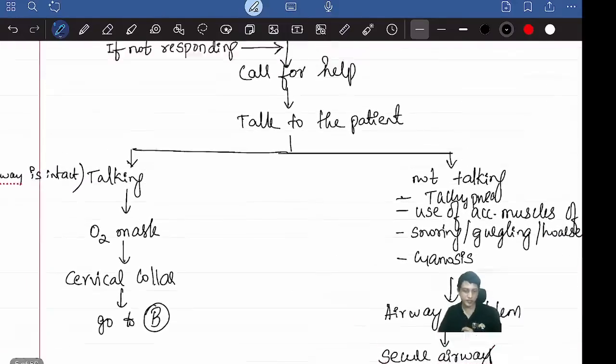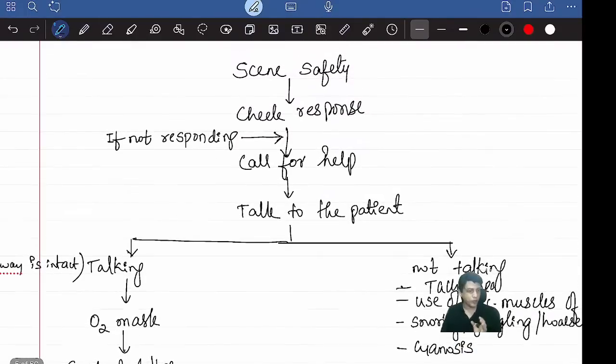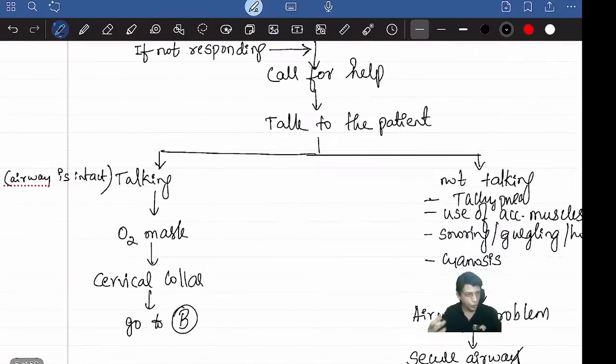Check whether the patient is responding or not. If not responding, then call for help. Call the ambulance or call another doctor if you know, whatever it is. Then after calling for help, again try to talk to the patient. Hello, hello, who are you? What's your name? I'm Kishan. That means the patient is talking, so you understand that his airway is intact, patent. Because when the air moves in and out, your vocal cords move, that's how sound is produced. So if sound is produced, his airway is intact. If airway is intact, my A is done. Assessment of airway is done.